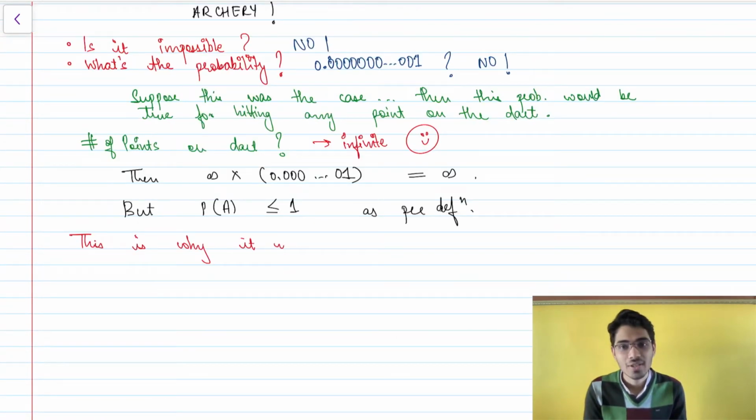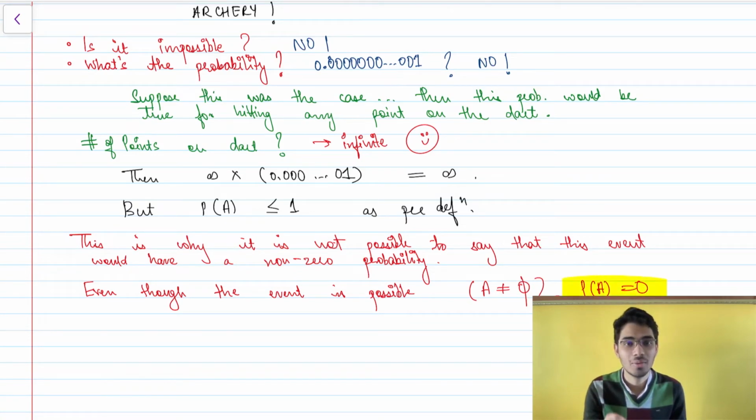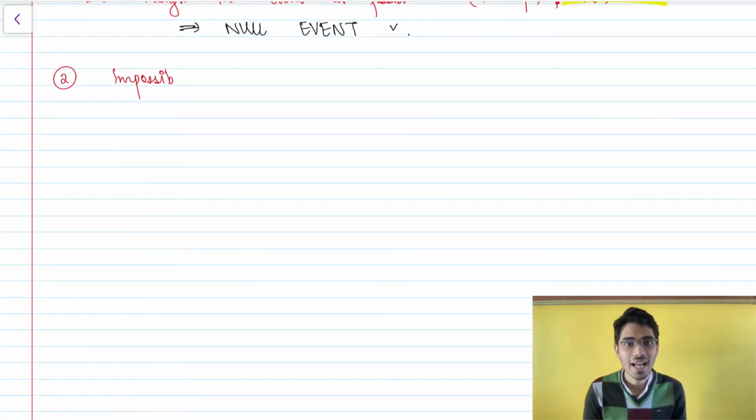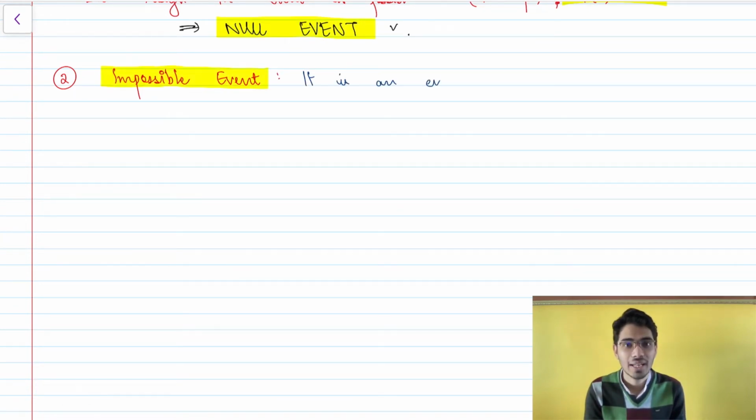This is why it is not possible to say that this event would have a non-zero probability, however small it may be. Even though hitting the dart at the middle with a single shot of an arrow is possible, P of A is equal to 0, and this is called a null event. On the other hand, an impossible event is an empty set itself.